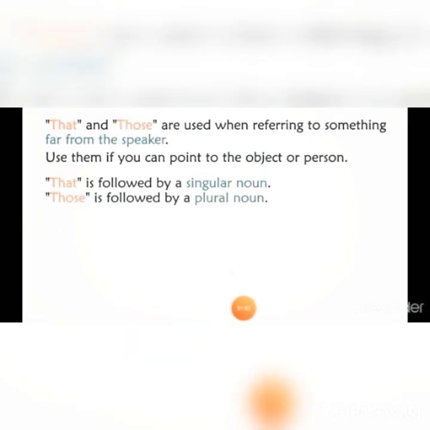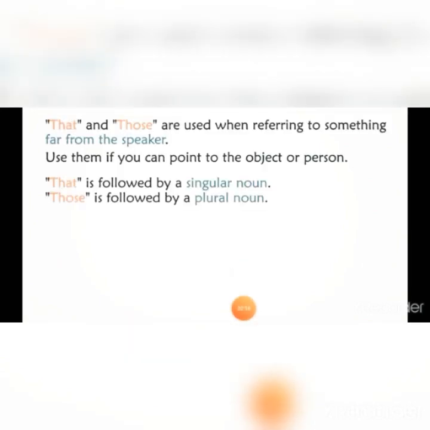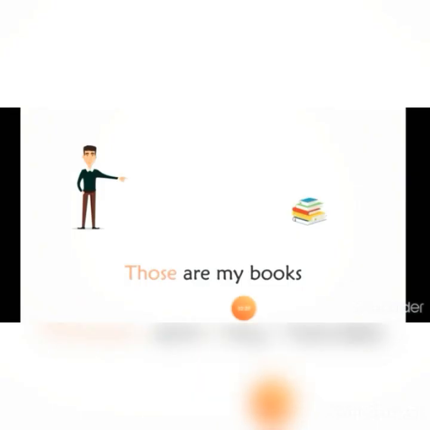That and those are used when referring to something far from the speaker. Use them if you can point to the object or person. That is followed by a singular noun. For example, that is my pen. Those is followed by a plural noun. For example, those are my books.